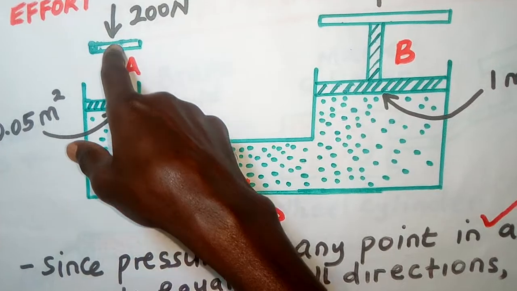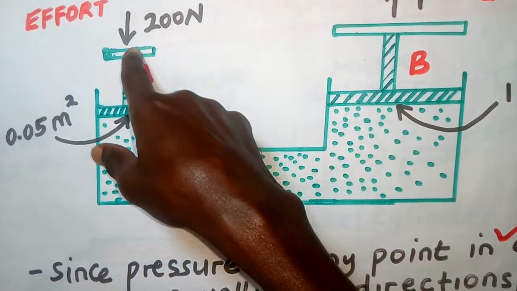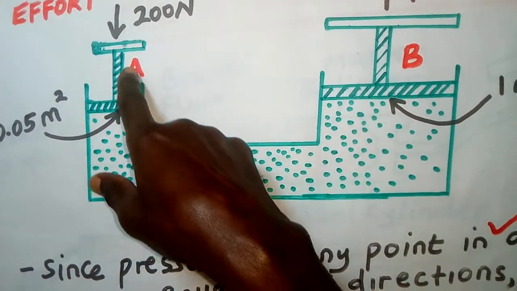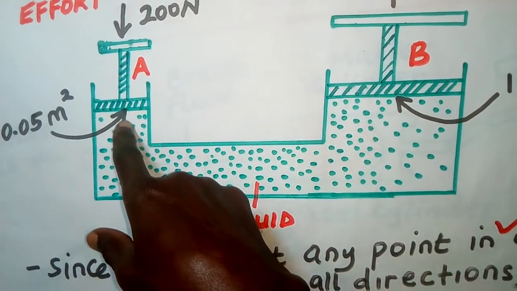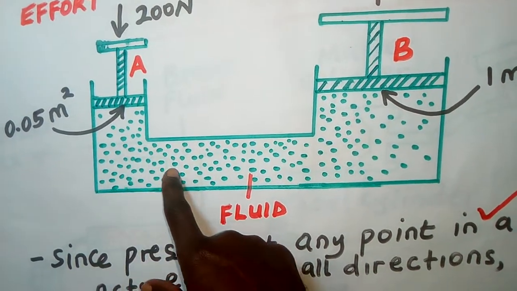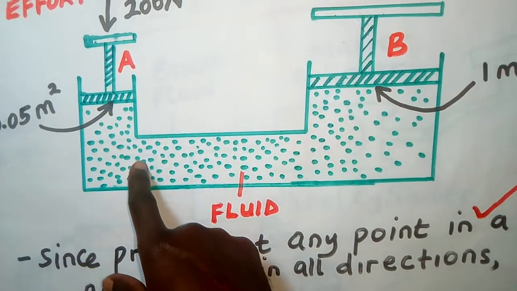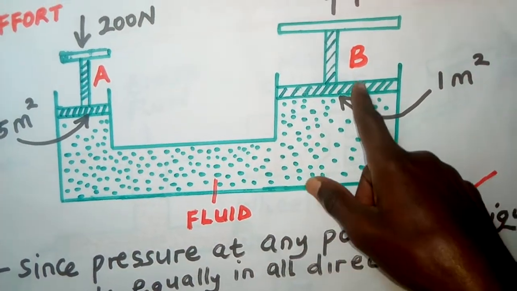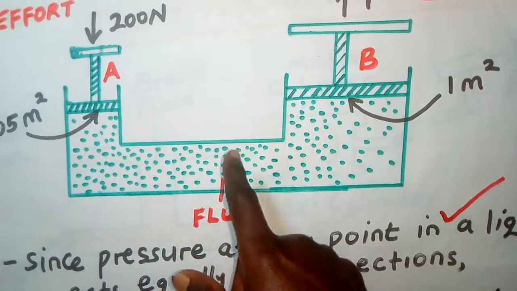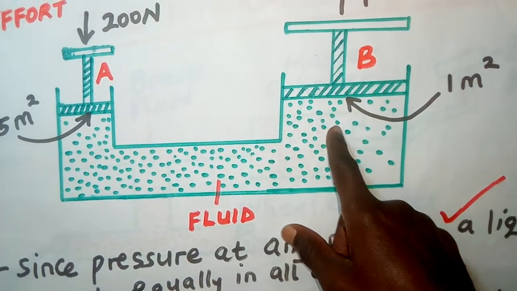When you apply force here, like here we are using 200 newtons to press down, that force is going to create pressure. That pressure is going to be transferred to the fluid, and the fluid will transmit the same pressure from piston A to piston B. So the same pressure is going to be transmitted, and that is Pascal's principle.